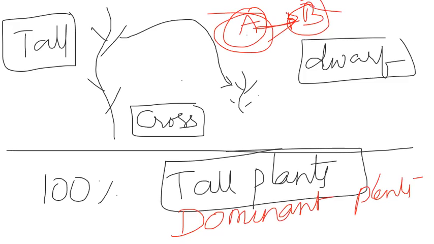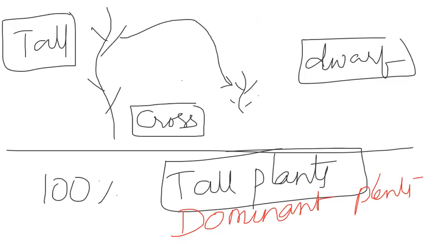In that way, when a tall plant was crossed with a dwarf plant, every time he got 100% tall plants. So he named the tall plant as the dominant plant and the dwarf plant as the recessive plant. This theory is called the law of dominance, the first principle of Mendel we have come through now.